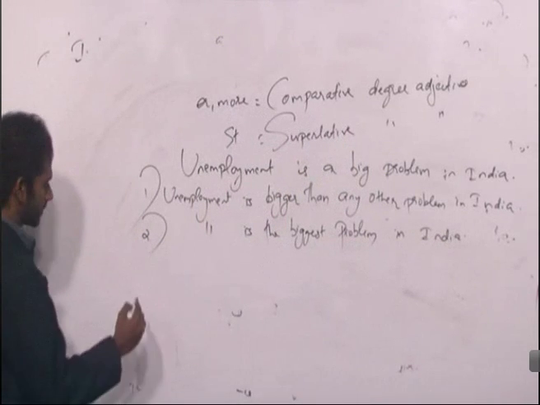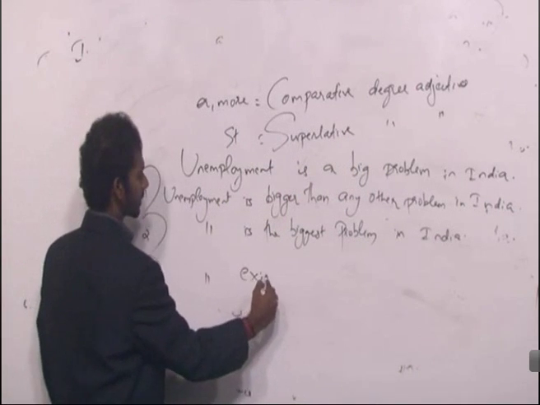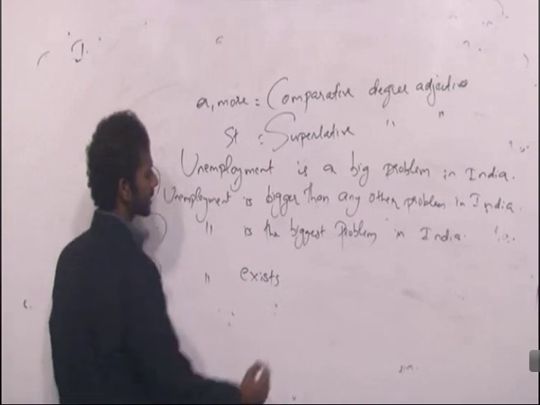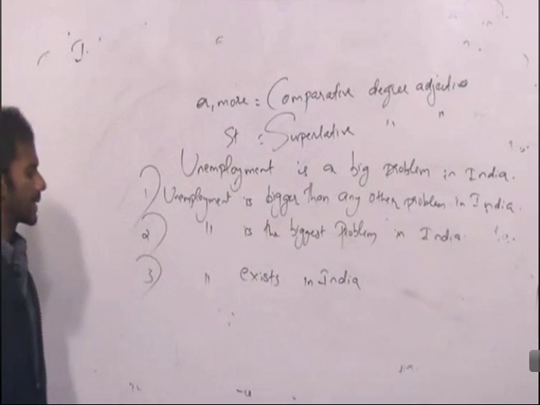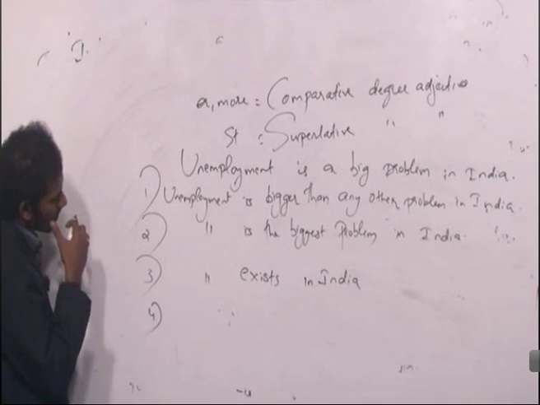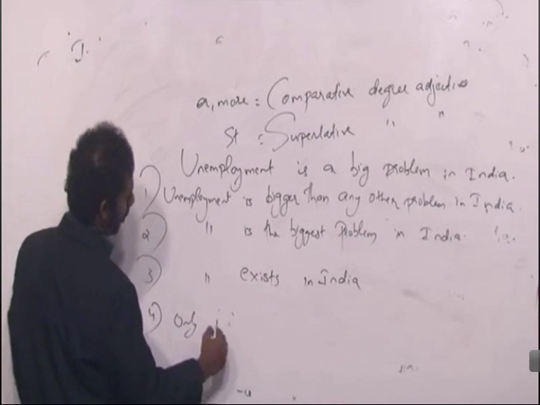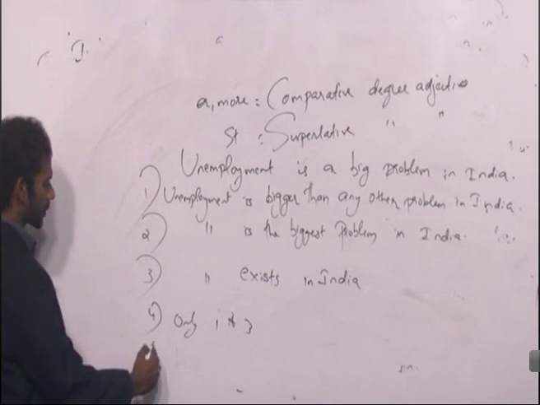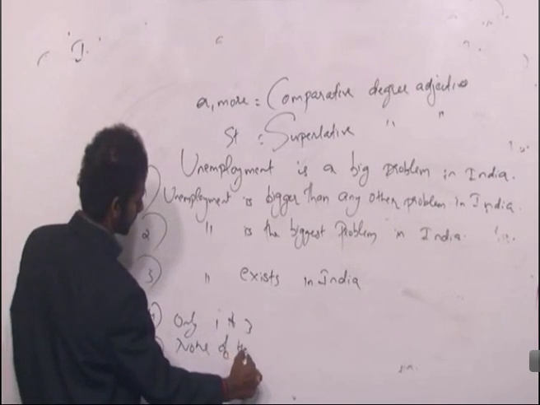Third option: Unemployment exists, E-X-I-S-T-S, unemployment exists in India. Fourth option: only 1 and 3. Fifth option, none of these. I'll give you 5 options. Fine. None of these. Clear?